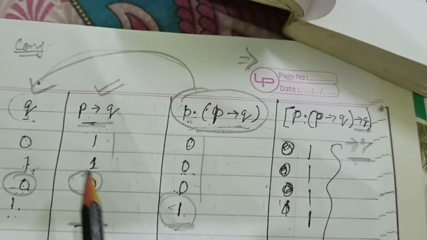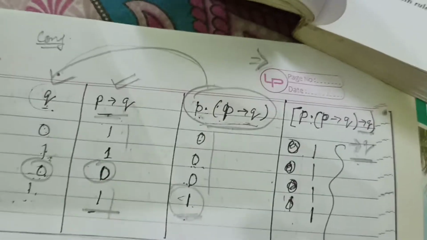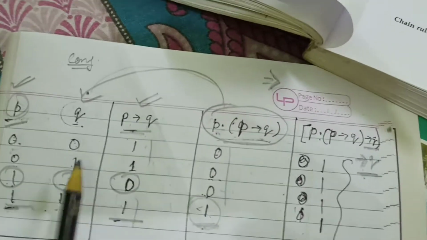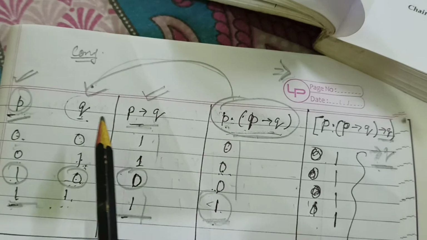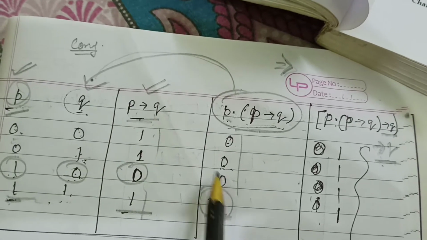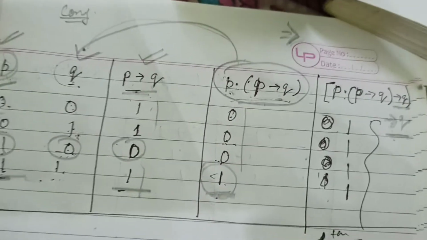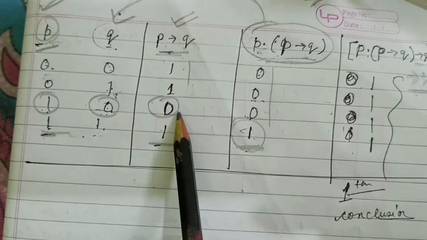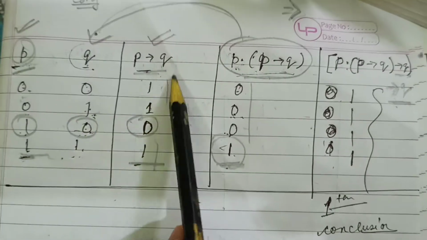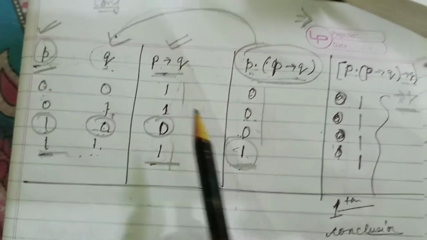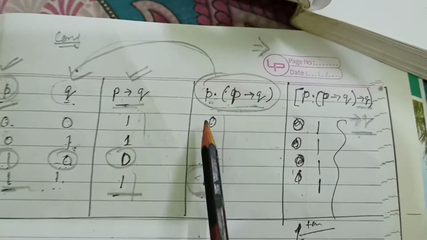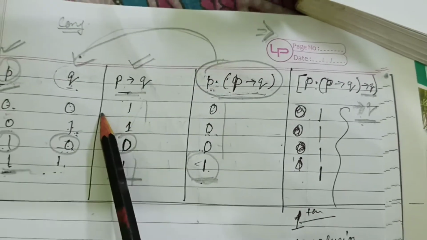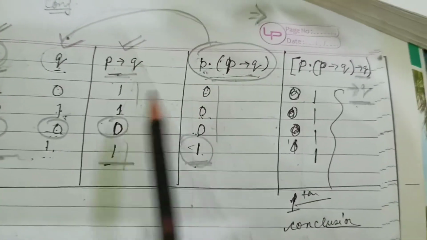According to the conditional rule, when P is 1 and Q is 0, then the result will come 0. Otherwise, in all situations, it will come 1. But here it is just the opposite, because we are seeing from this side to that side. Then what happens? We have to see here.